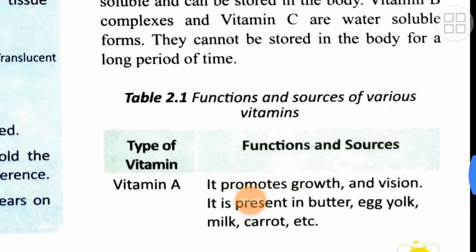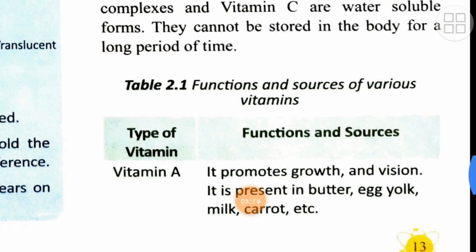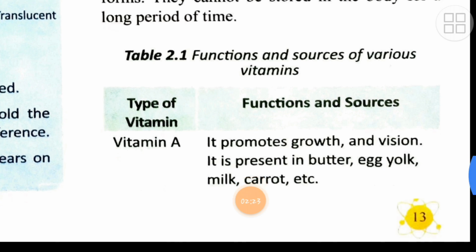Let's come to this chart. Now this chart we are doing from many years. Let's just simply revise it. Vitamin A. I am just reading out the vitamin, its function and the sources. Vitamin A, it promotes growth and vision. Vision, meaning eyesight. It is present in butter, carrot, etc.